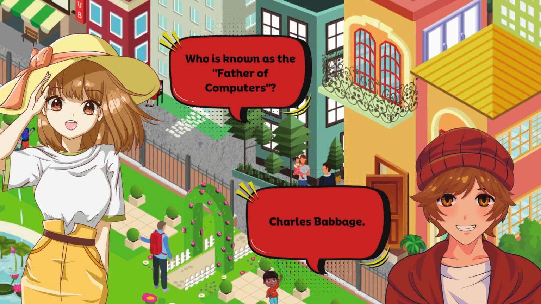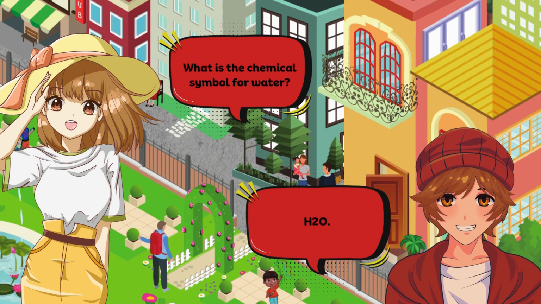Who is known as the father of computers? Charles Babbage. What is the chemical symbol for water? Dihydrogen oxide.